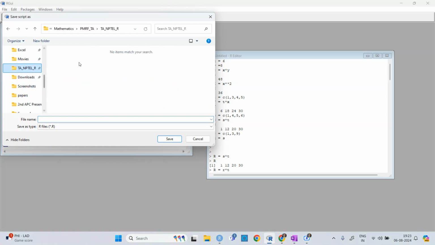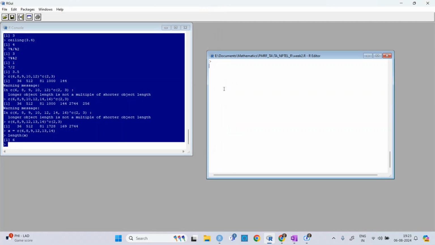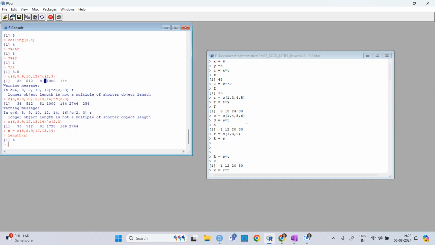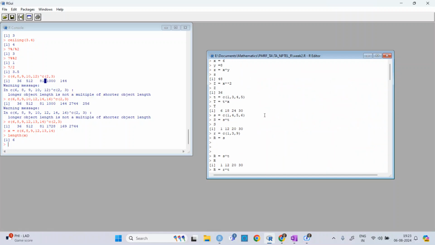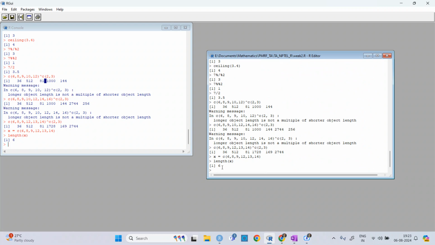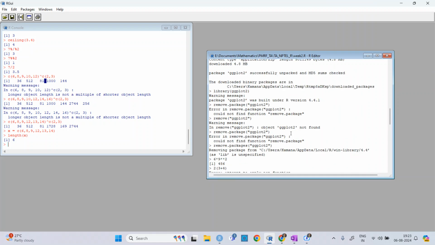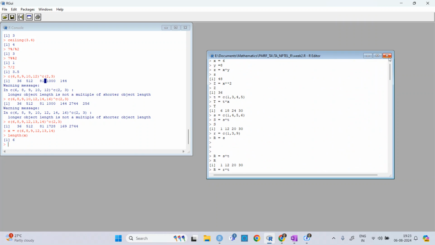Just put it in this folder and save. Okay, so this one is saved. If you copy the whole R workspace in here, all you need to do is go through the file and save it here. If we make any changes from here, you can further do the changes and then save it again from here, or you can just save it by Ctrl+S. I will upload this.